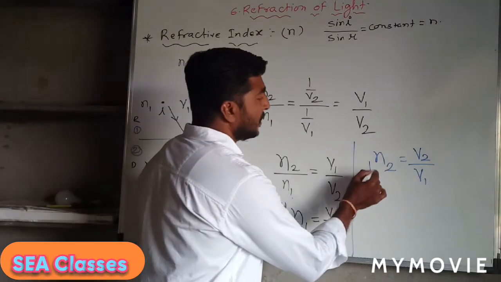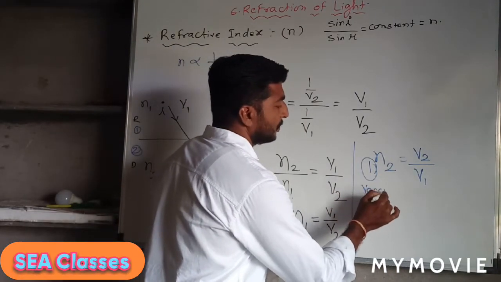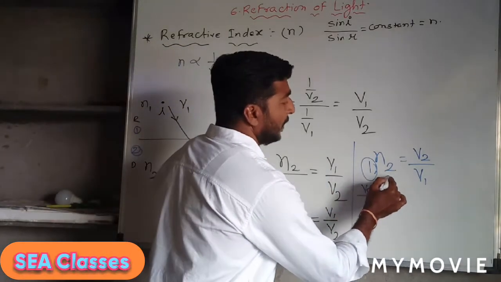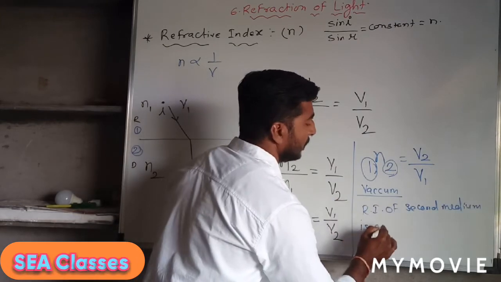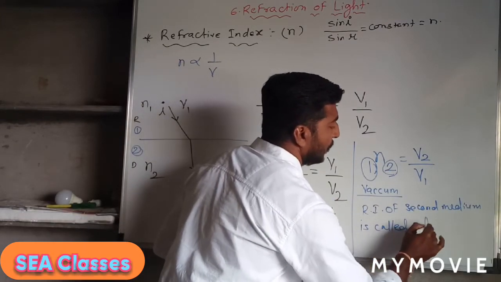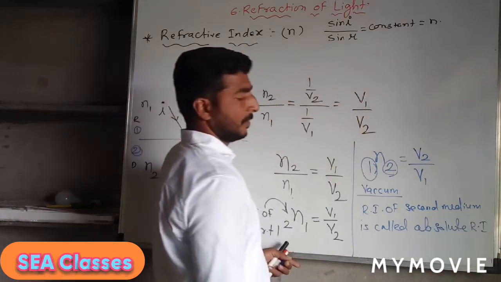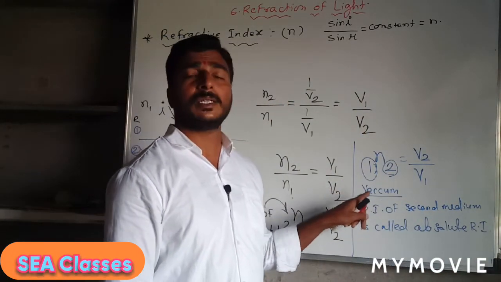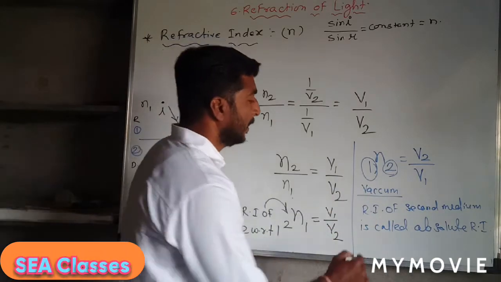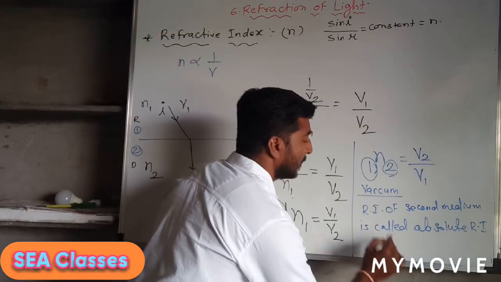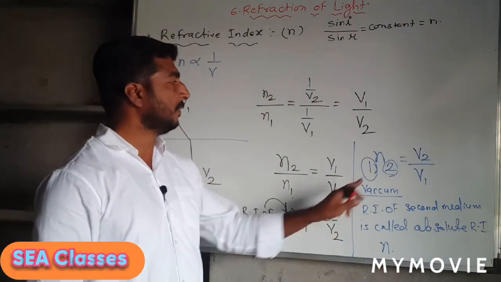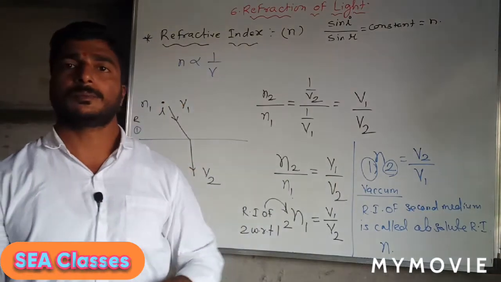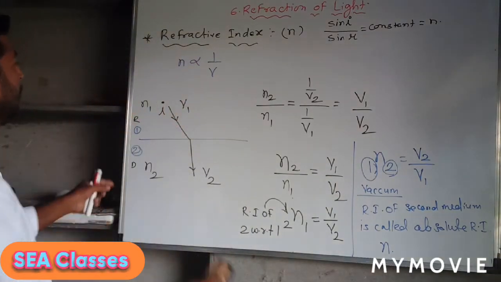And if the first medium is vacuum, then the refractive index of the second medium is called the absolute refractive index, and it is denoted simply by n. So here n will be equal to v2 upon v1 when the first medium is a vacuum.